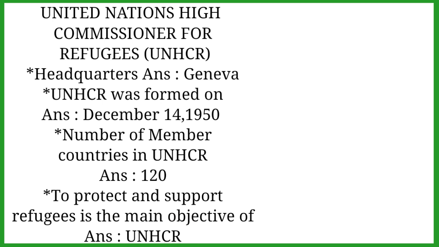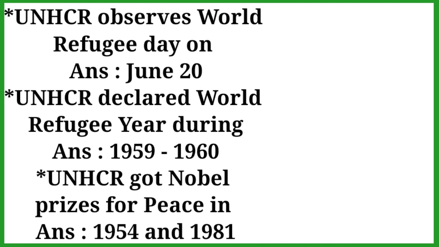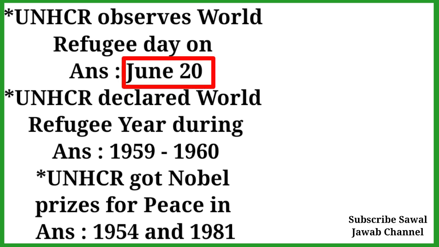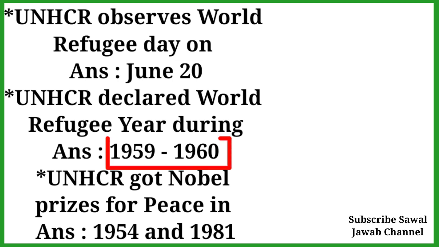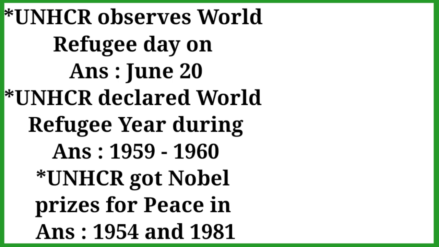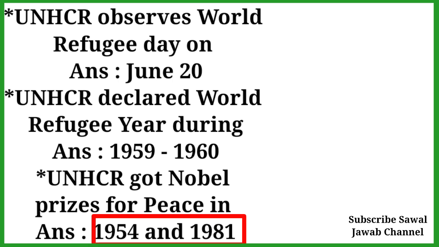Next, important points about the United Nations Organization and UNHCR refugees. UNHCR observes World Refugee Day on June 20. UNHCR declared World Refugee Year during 1959 to 1960. UNHCR got the Nobel Prize for Peace in 1954 and 1981.